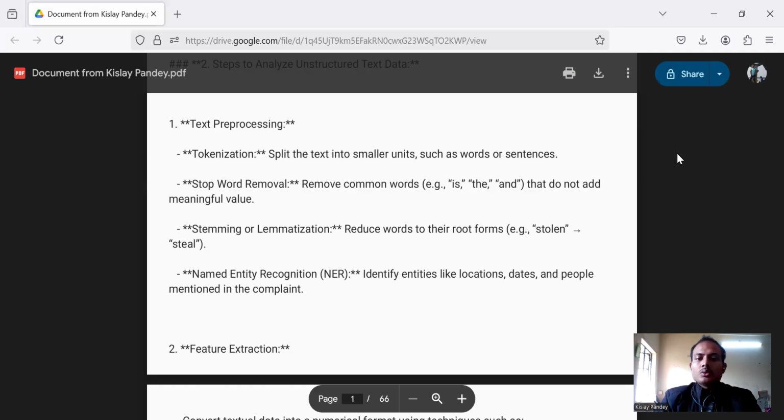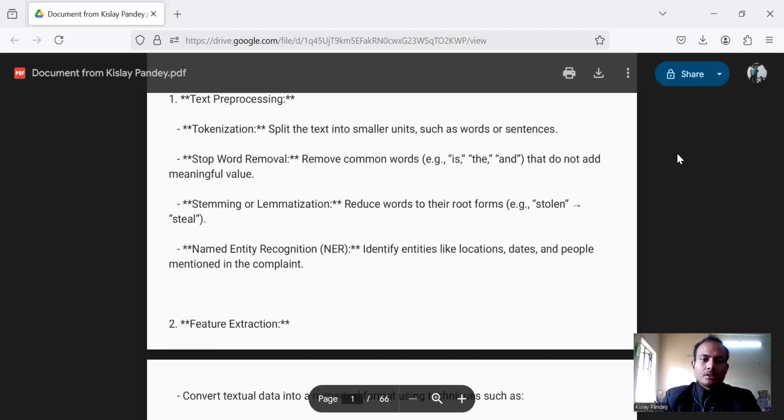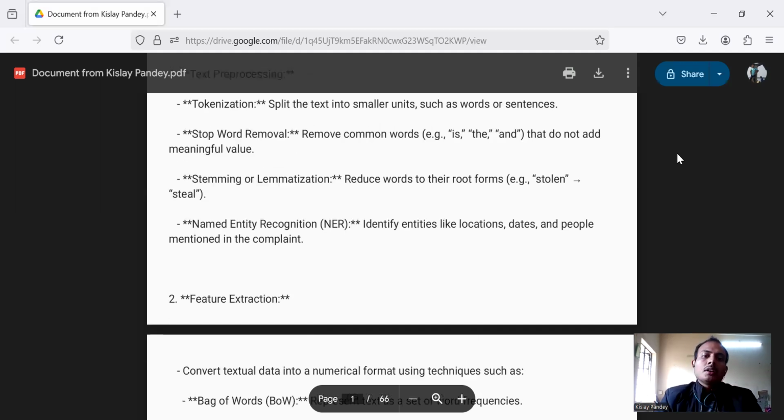Stemming or lemmatization: reduce words to their root form, especially the verb. For example, "stolen" is converted to "steal", the root form of the verb. Named entity recognition, NER: identify entities like locations, dates, and people mentioned in the complaint.